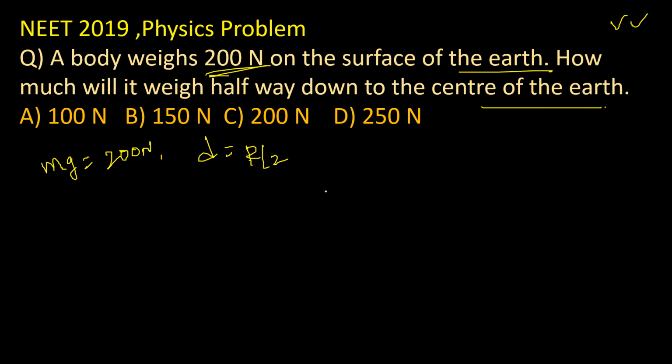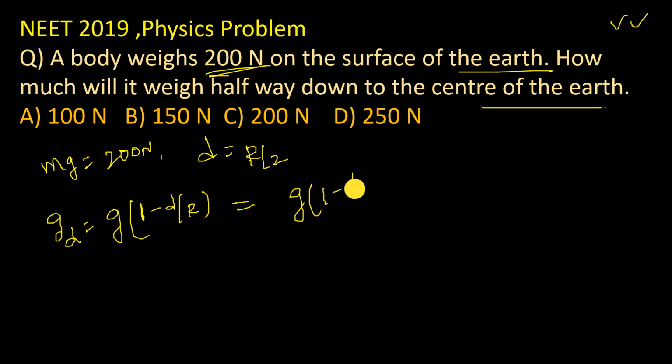So normally the formula of acceleration due to gravity at a certain depth is g_d equal to g into (1 minus d by R). d is nothing but the certain depth, that is R by 2. If you substitute this value, g into (1 minus (R by 2) by R), we'll get g by 2.